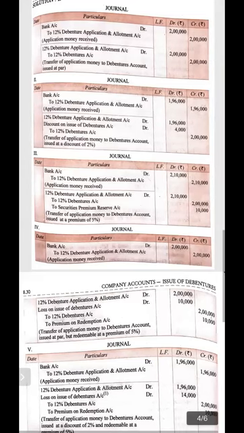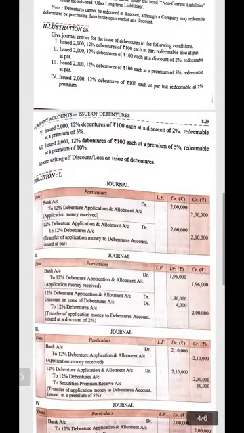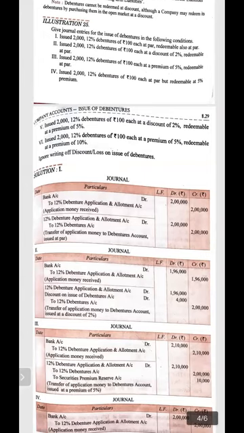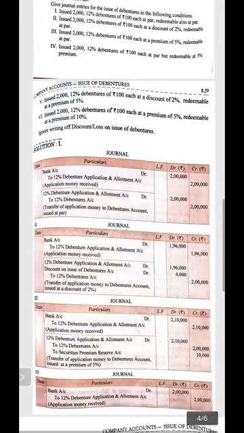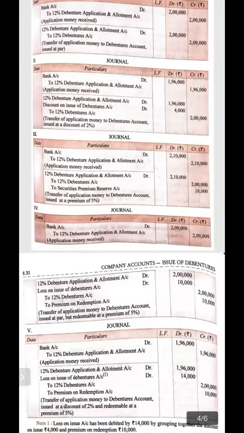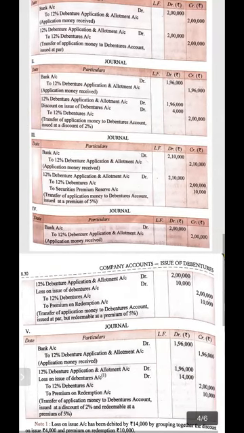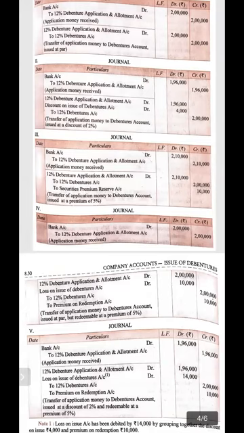The third case, let's come back to the statement. Issued 2000 12% debentures of 100 each at a premium of 5%, redeemable at par. Now we are issuing the debenture at premium and redeeming at par. In case of premium, what should be the entry? First of all, the amount received along with premium, and the general entry will become bank account debit to 12% debenture application and allotment account, along with the 2 lakh rupees of debenture application and allotment, and along with the 5% premium, 5% of 2 lakh.